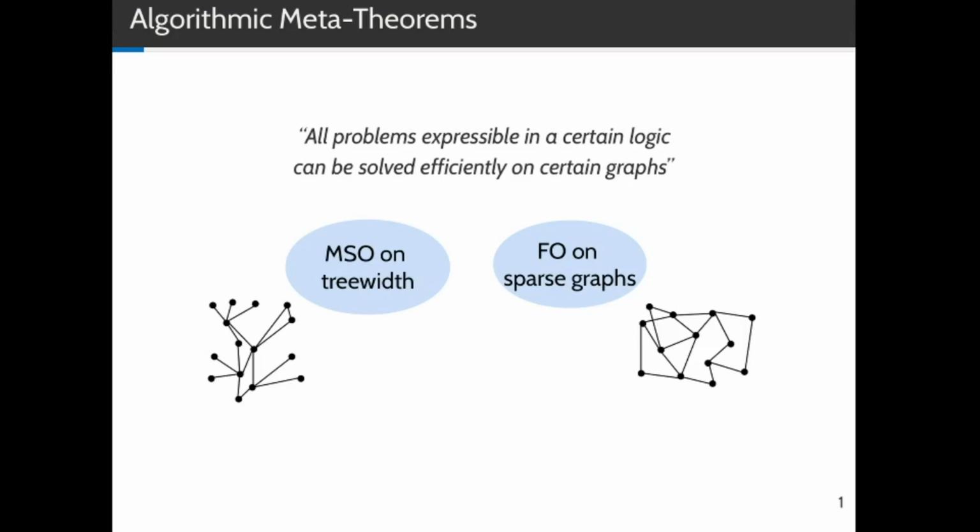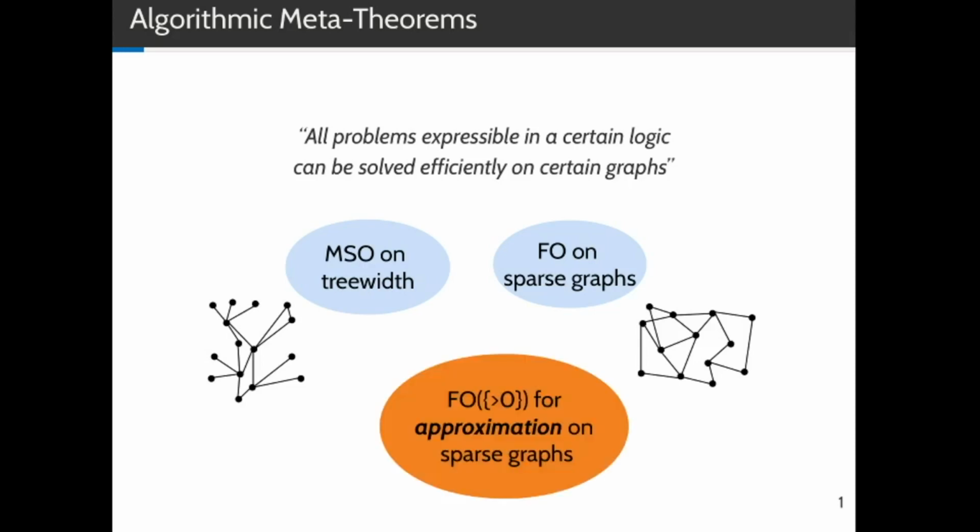By sparse graphs, we usually mean the notions of bounded expansion and nowhere denseness. These are very robust notions that generalize, for example, planar graphs, bounded tree width, or excluded minors. The second meta-theorem holds therefore for more general graph classes than Courcelle's theorem, but only for the weaker first-order logic. In general, there's a trade-off between the expressiveness of the logic and the generality of the graph class.